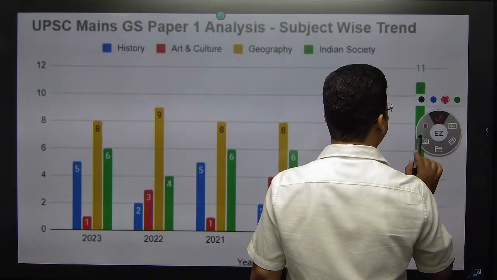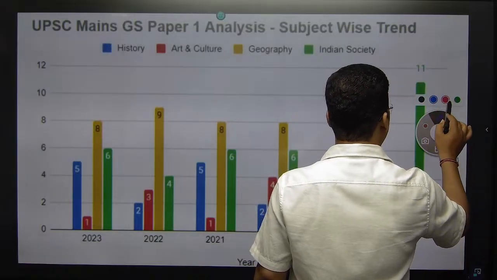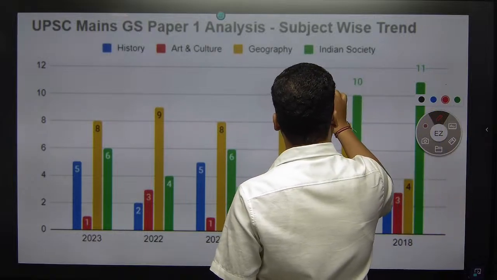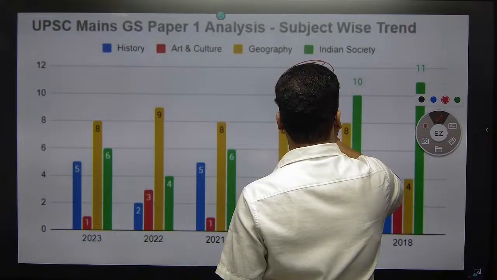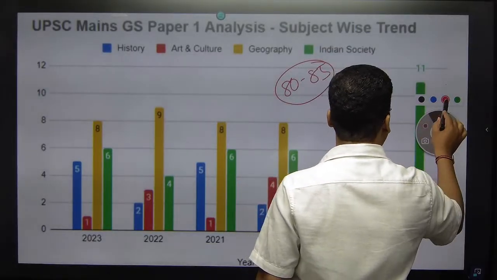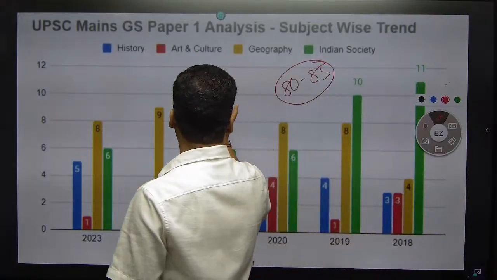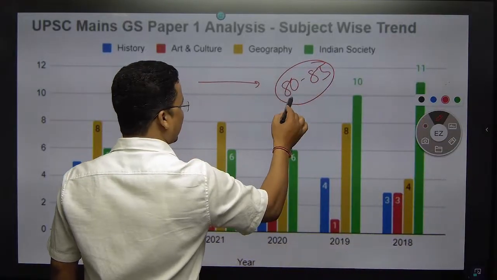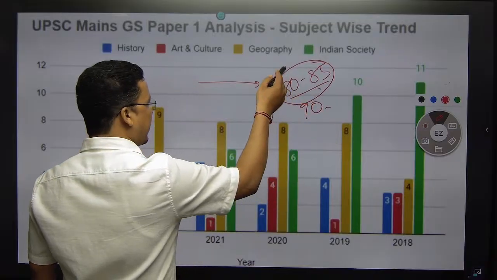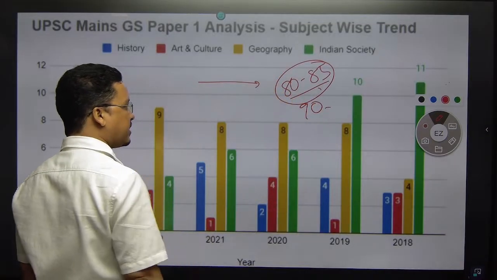In UPSC, there has been a trend that in geography they are asking 80 to 85 marks in the mains, out of 250 in paper 1, hovering around 80 to 90 on an average.